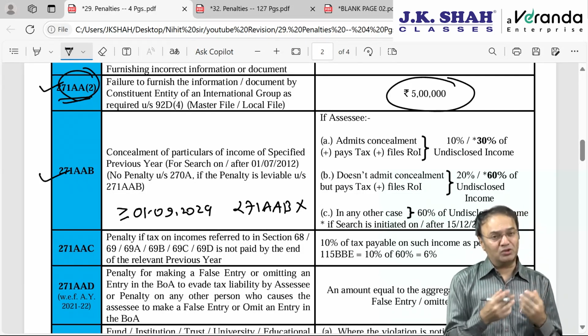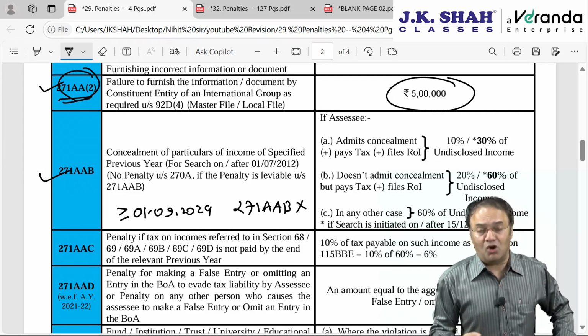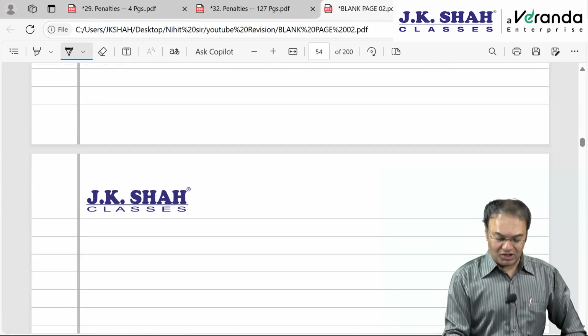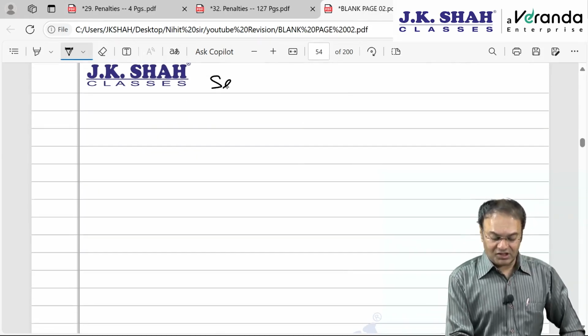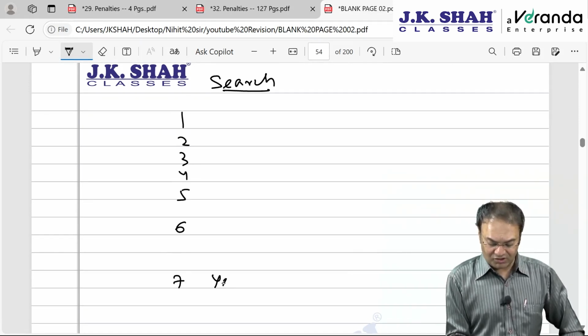Since then only, 2016 only, it had become redundant, but still it is applicable, not officially deleted from the act. It says that whenever a search is conducted, you know pretty well, 6 years are covered. Past 6 years, 1, 2, 3, 4, 5, 6, 6 years preceding the year of search, and 7th year is a year of search.